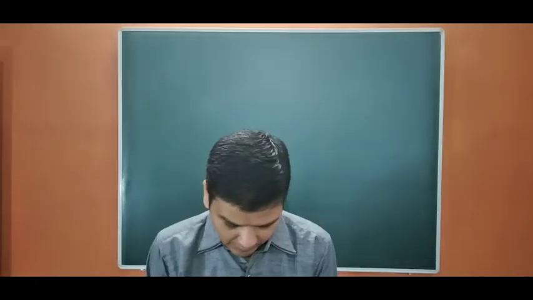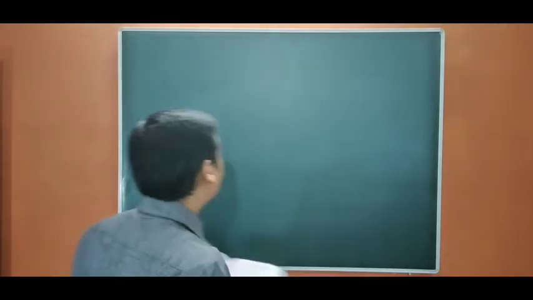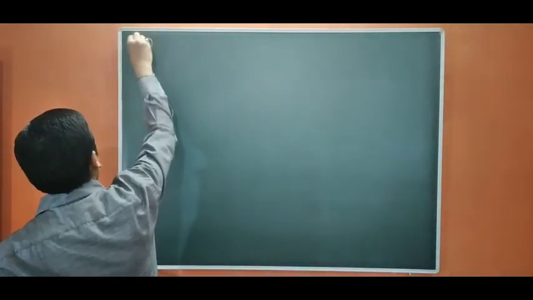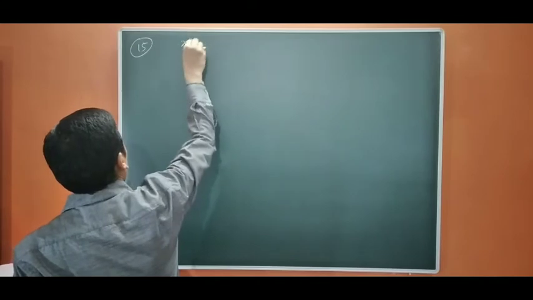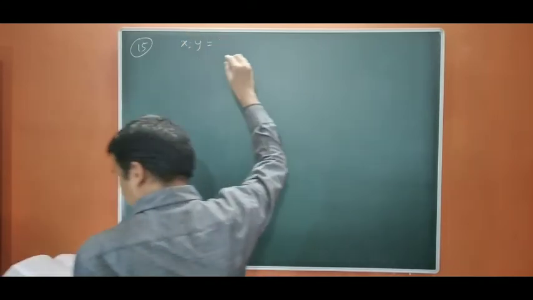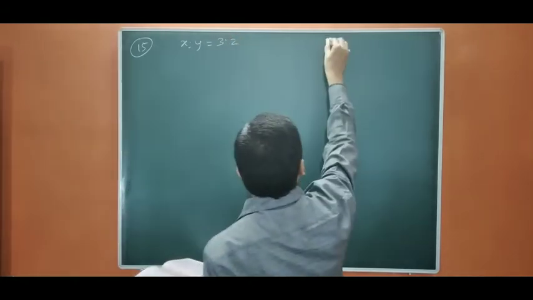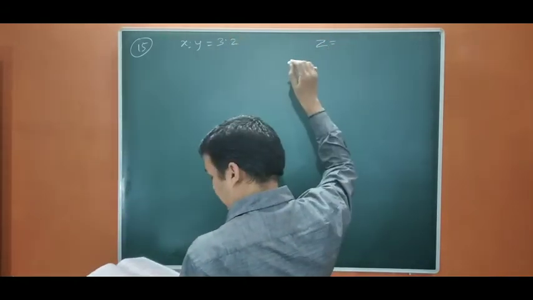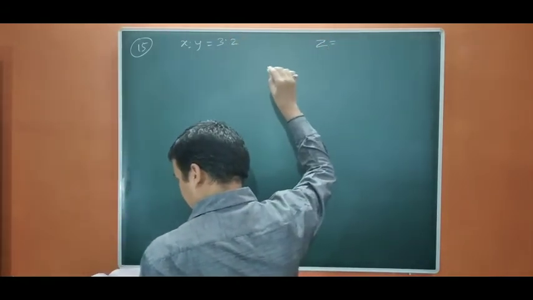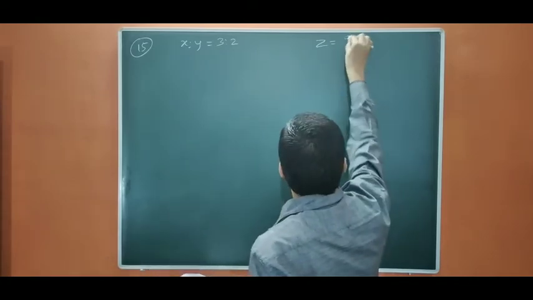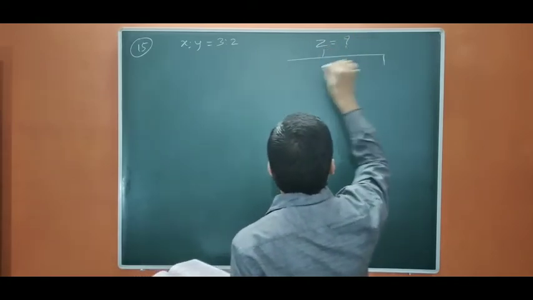So let us start. Question number 15. X is to Y, the ratio given is 3:2. Z enters, and the share is not given to him.